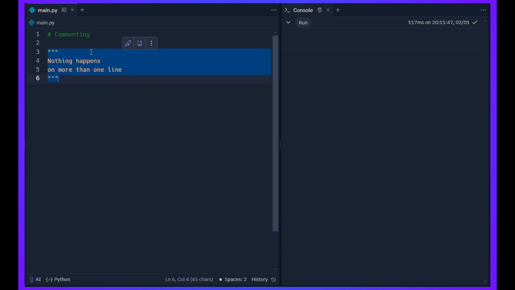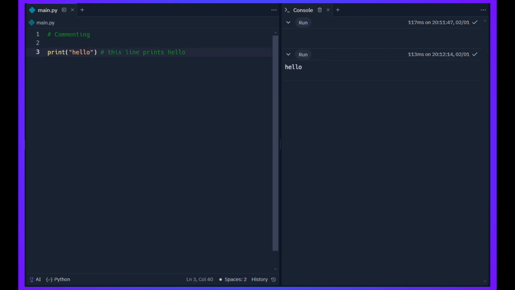Now, programmers use this because they're able to make comments to themselves and say things like, well, if I print hello on the same line, I can say this line prints hello. And when I get rid of everything else, I can tell myself that this line prints hello. And this comment will not affect anything in my code.